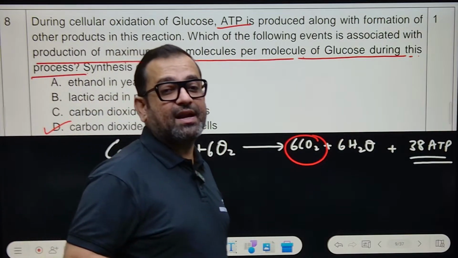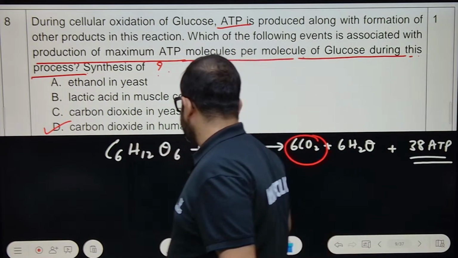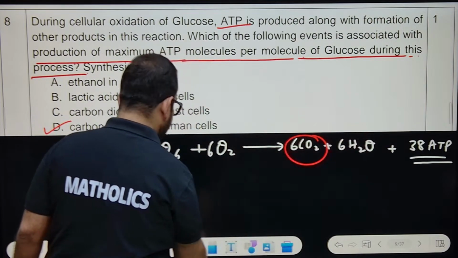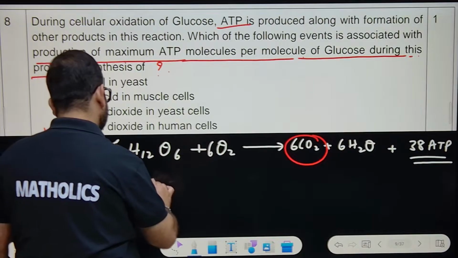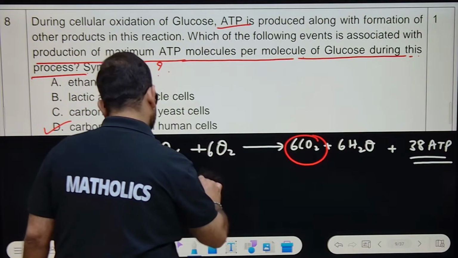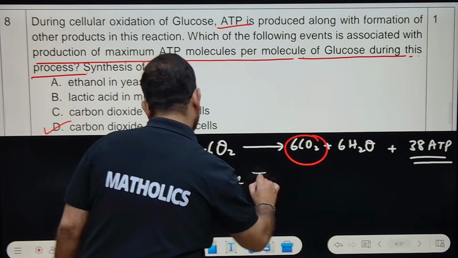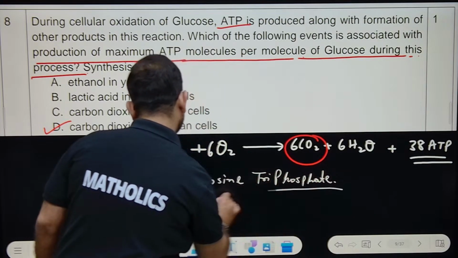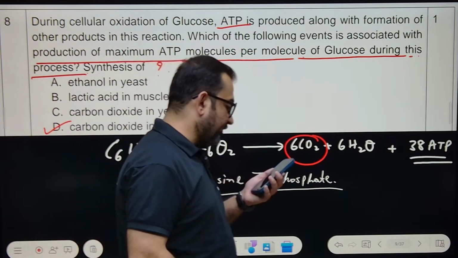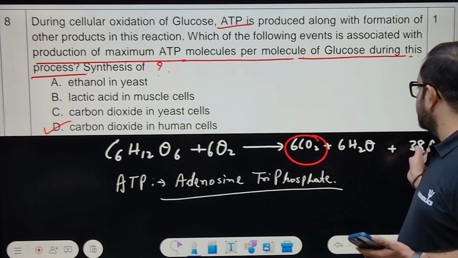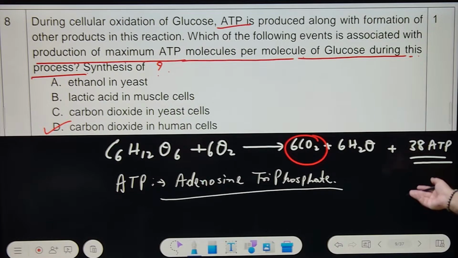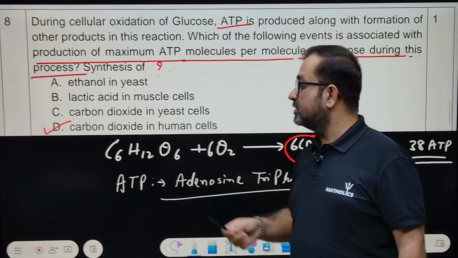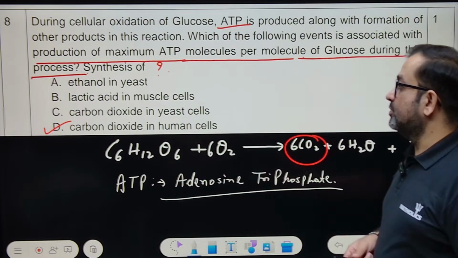38 ATP, adenosine triphosphate. C6H12O6 plus 6O2 gives 6CO2 plus 6H2O plus 38 ATP. What is ATP? It's adenosine triphosphate. You must remember this. They could ask you the full form also in a 1 mark question. Can we move forward? Sorted. So 38 ATP energy molecules are formed. So the option is carbon dioxide in human cells, not in yeast, not in muscle cells, not anywhere else, but carbon dioxide in human cells. D is the correct answer.